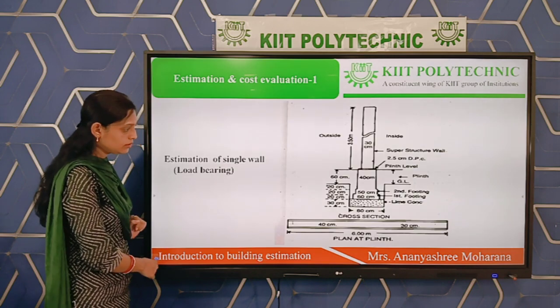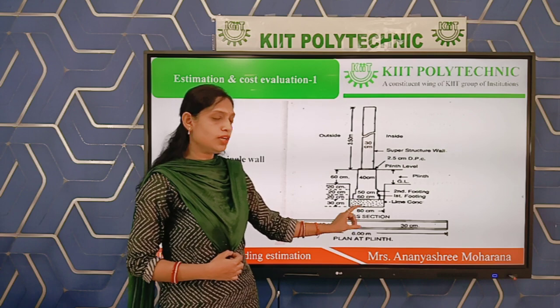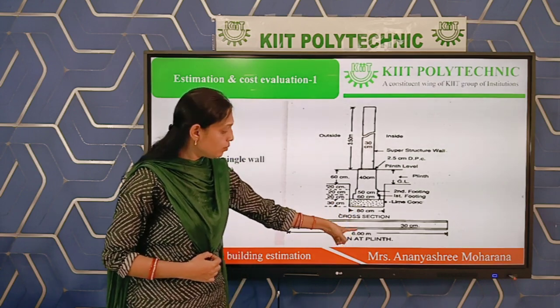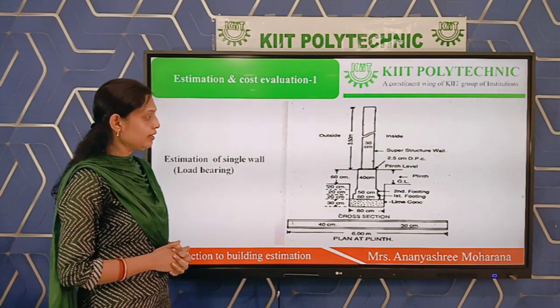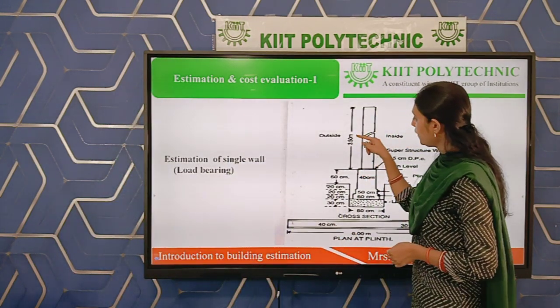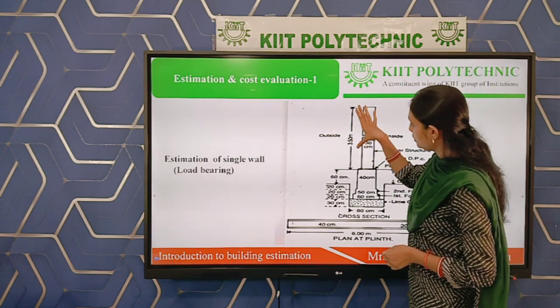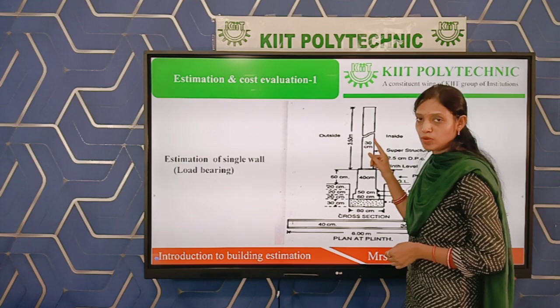You can see the drawing. Length of the wall is 6 meter and number of the wall is 1, because one wall is there. 6 meter is the length of the wall, and height of the wall, you can see here, is 3.5 meter. That means we are calculating the volume of the wall actually.